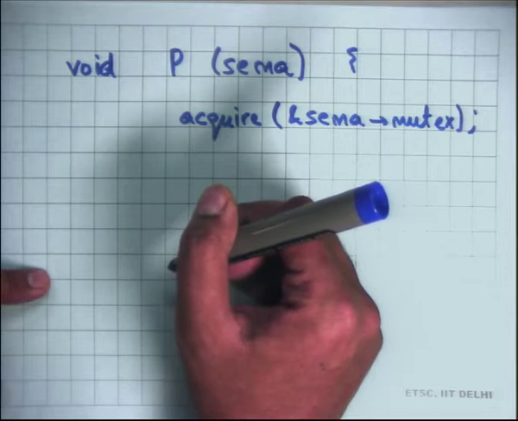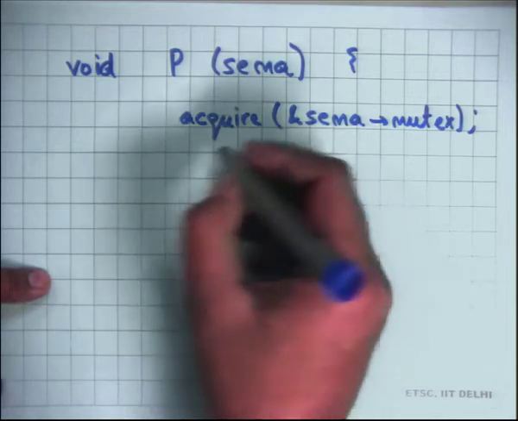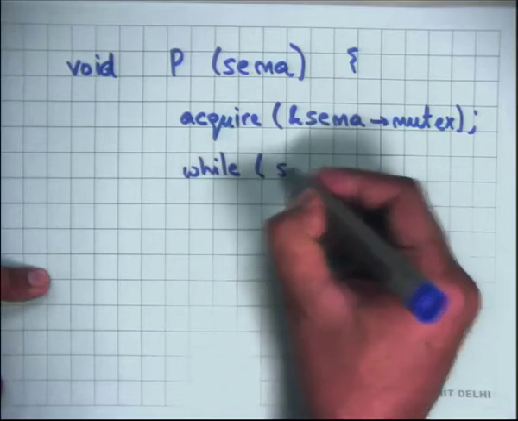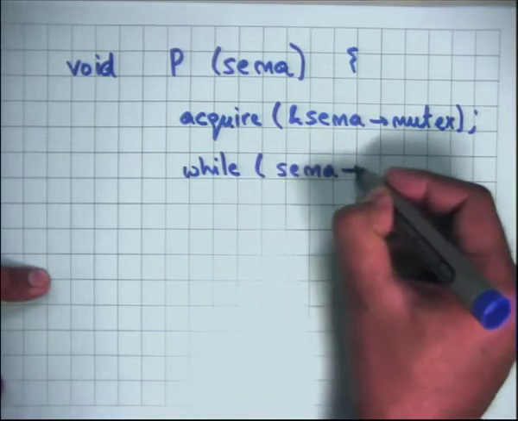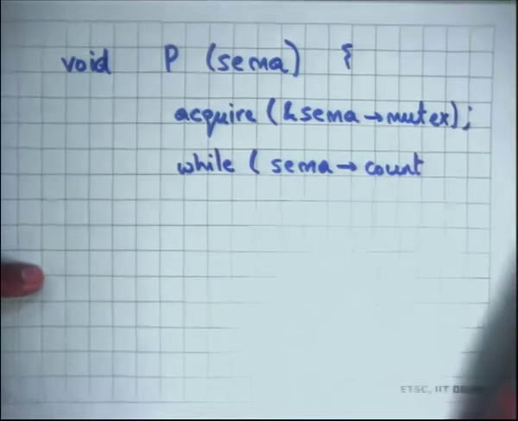While count is equal to 0. I am using the condition variable to wait on the condition that this count becomes greater than 0.